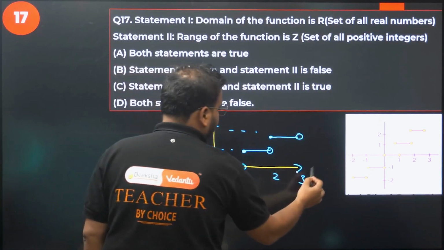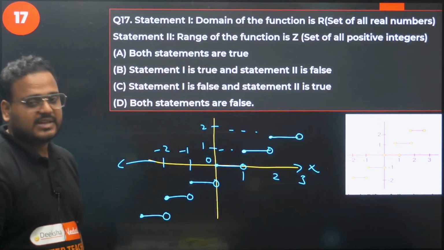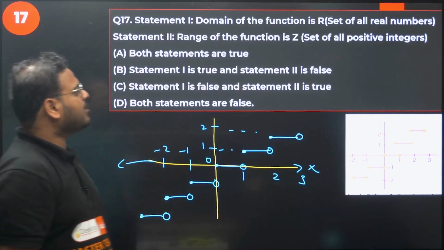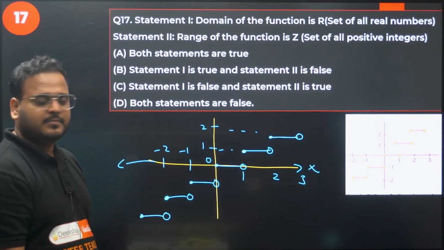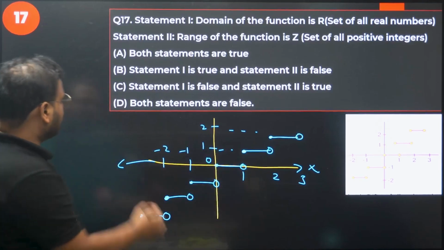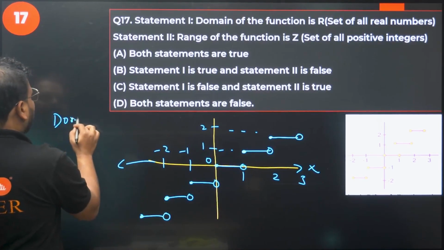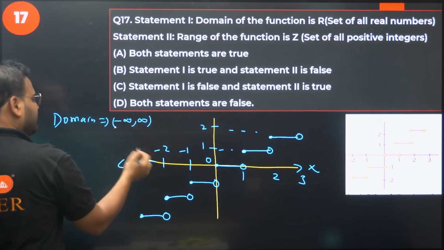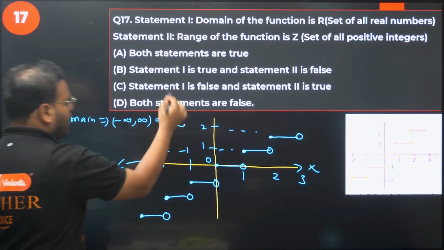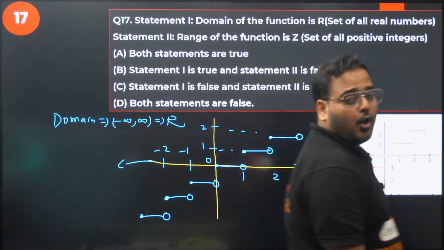Now what are they saying? Statement number 1: domain of the function is all real. Can we take any value over here? Can we take domain as any value? Of course we can, sir. It means domain in this question is from negative infinity to plus infinity, which means all real.